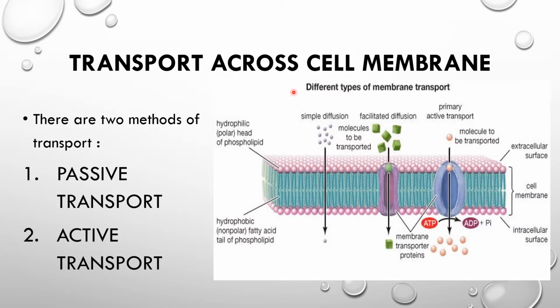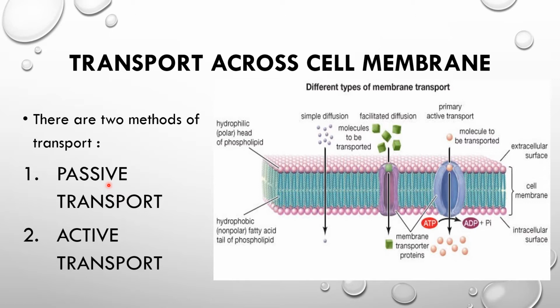Transport across the cell membrane is done with the help of two methods. One is the passive method and another is the active method. Passive means the transport of substances is without the expenditure of energy.